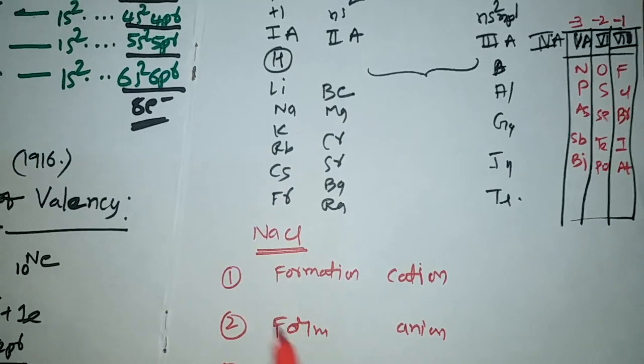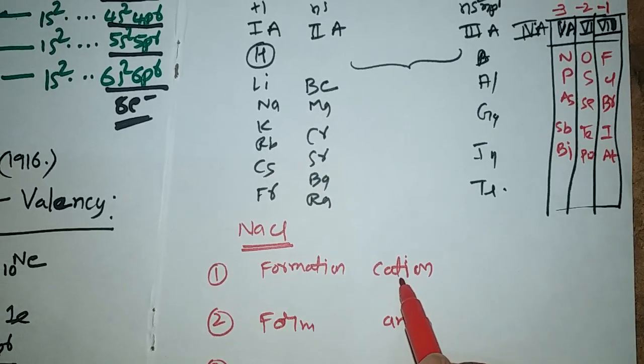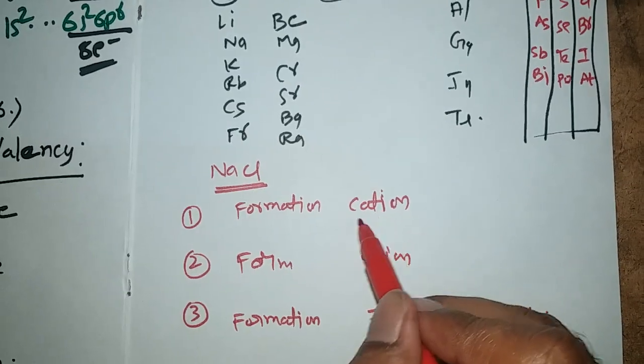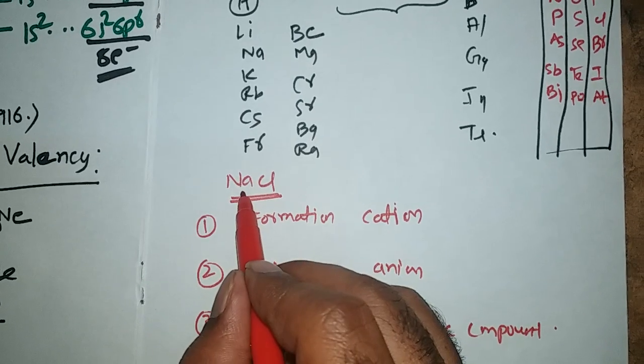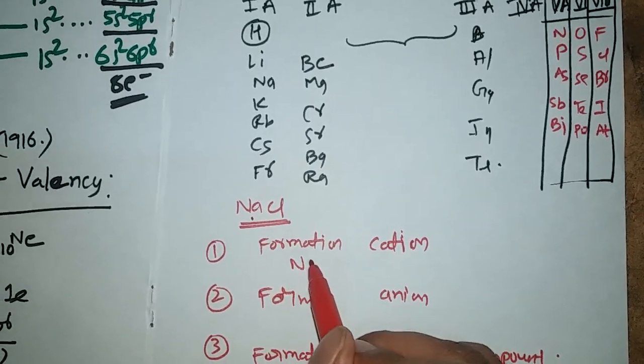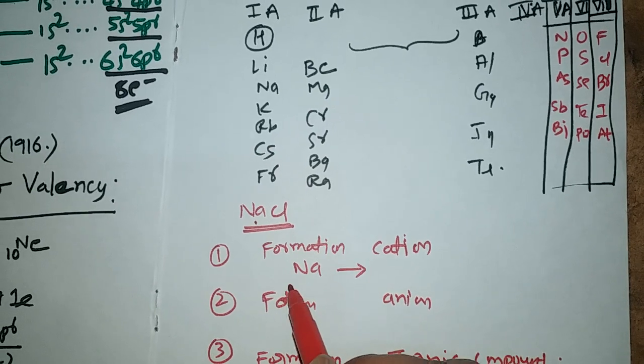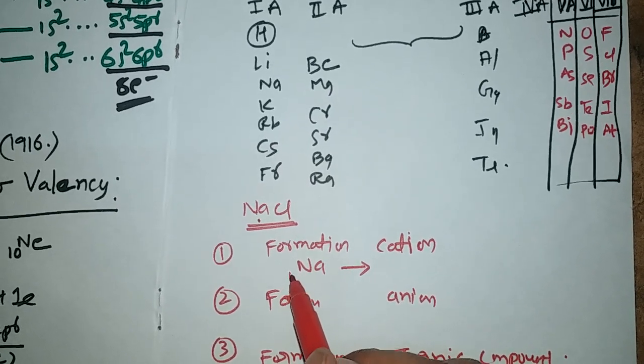Formation of cation. Already I told you, cation will lose electrons. Cation is formed by the loss of electrons. No doubt metals will lose electrons. So sodium will lose electrons. How many electrons will it lose? Its atomic number is 11.